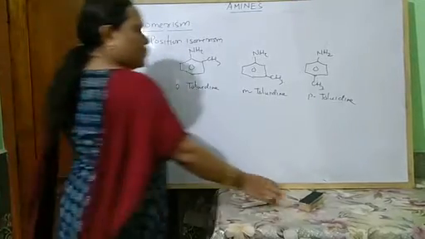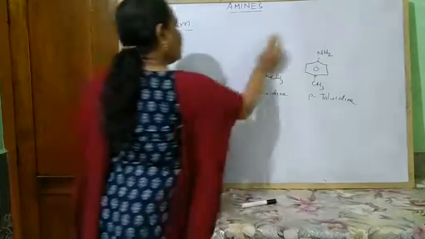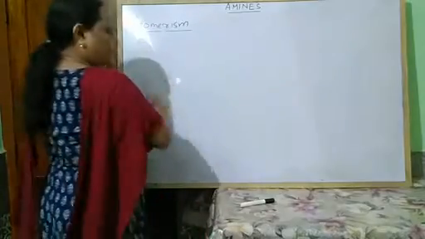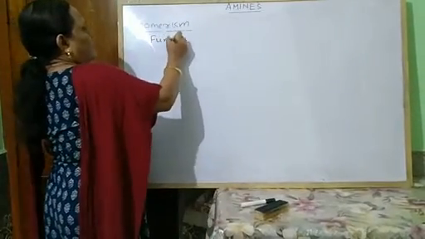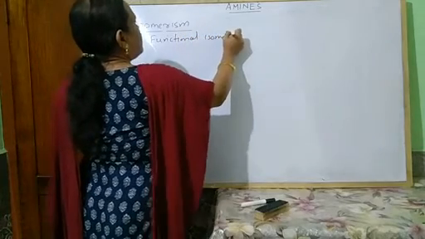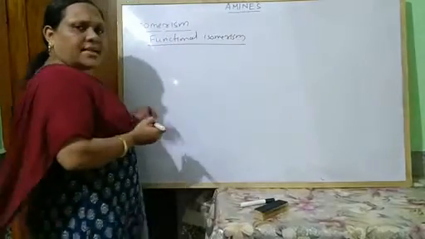Next, come to functional isomerism. So what is functional isomerism?